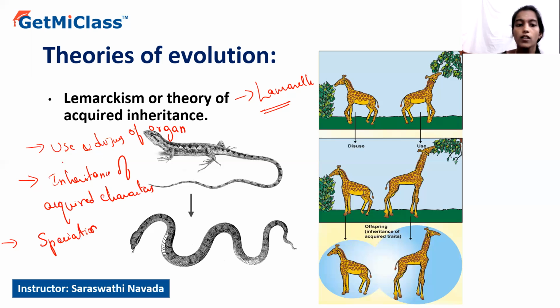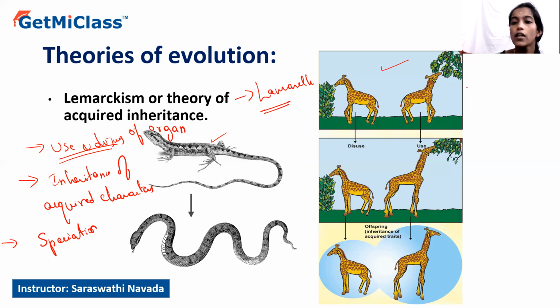The use and disuse theory says that if a particular organ is used repeatedly, it leads to the development of that organ or structure, and disuse of a particular organ leads to its extinction. This is explained with the example of the giraffe as well as snakes. According to Lamarck, giraffes when they first evolved were similar to other herbivores.